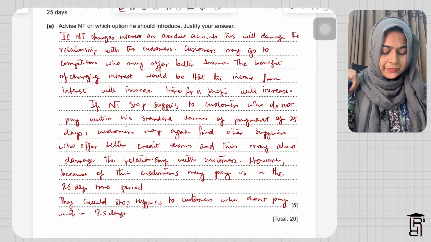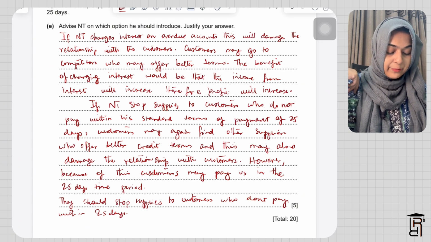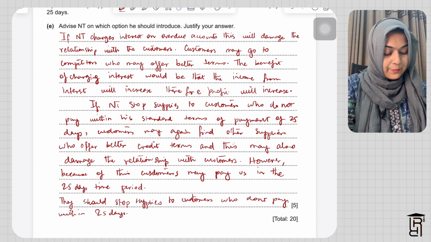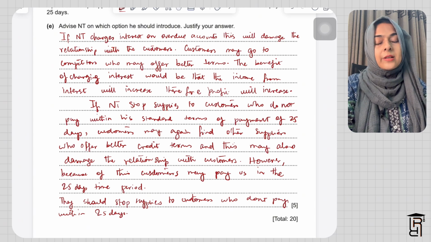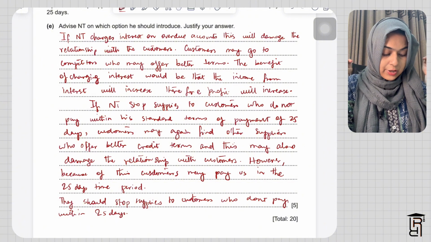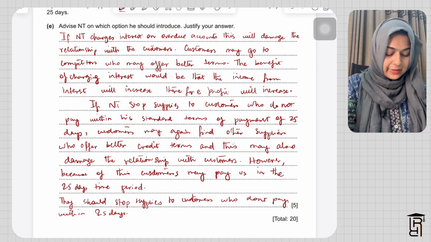Then you need to analyze the second option here. If NT stops supplies to customers who do not pay within his standard terms of payment of 25 days, customers may again find other suppliers who offer better credit terms. Again, because there are lots of other competitors who give more time to customers to pay. So customers may find other competitors from whom they can buy those goods, and this may also damage the relationship with customers.